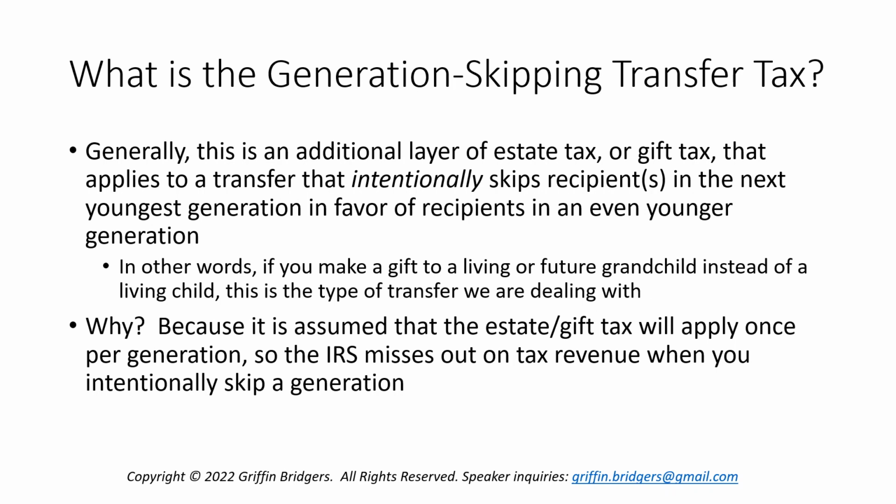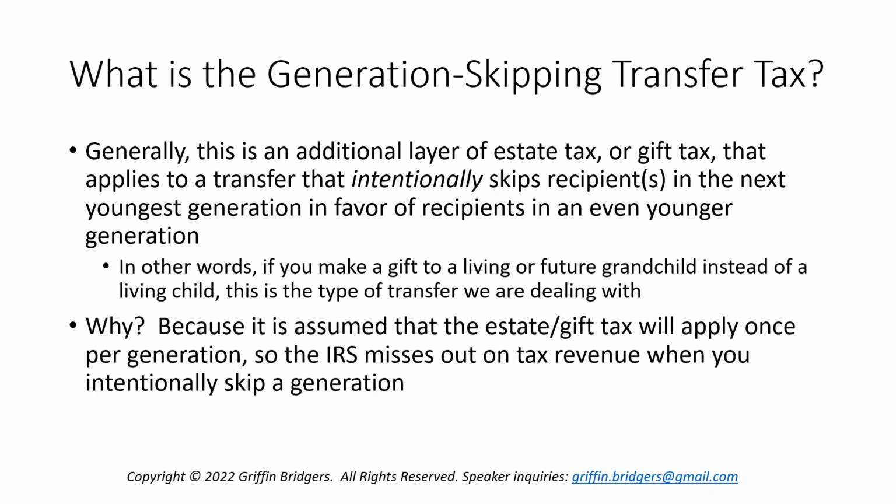So, there's a couple points here. I'm looking at an intentional skipping of a generation, and I emphasized living or future grandchild because, as we're going to see later, you could potentially have some GST tax exemption that applies in that type of situation. Down the road, for example, if you put property into trust and there's no grandchildren living at the time, but later grandchildren are born who are beneficiaries of that trust, there could potentially be a GST tax event that occurs when a distribution is made from that trust to a grandchild.